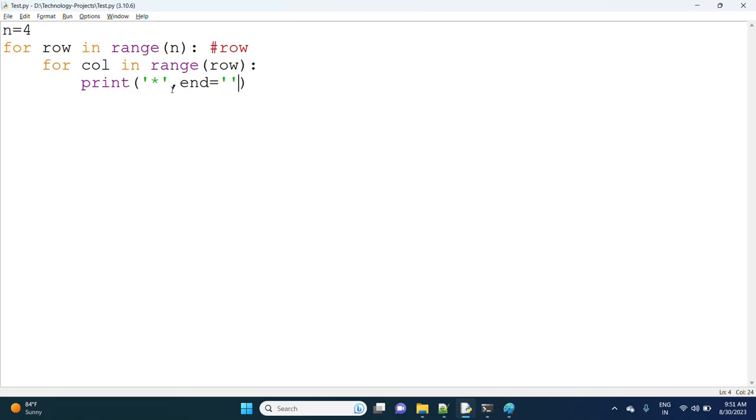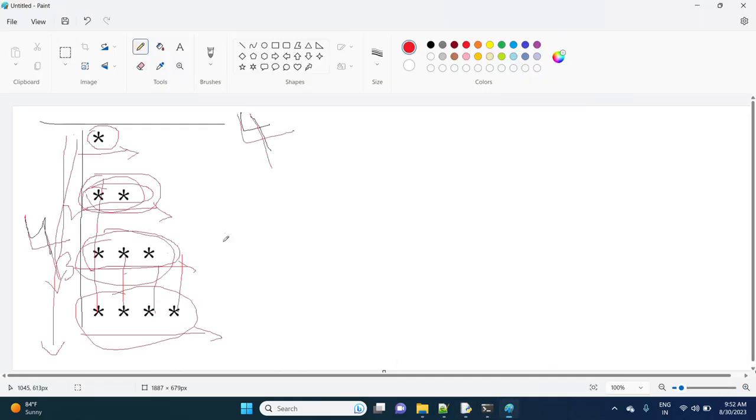See, I'm not doing anything now. First, for row in range of n, what is the value? 4. 0 will come. For column in range of 0, one star and completed. When it is completed, with respect to this for loop, we have to take one print to fill the next row, to print in the different line.